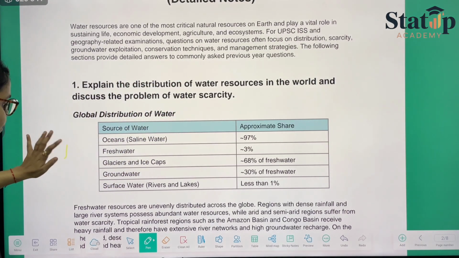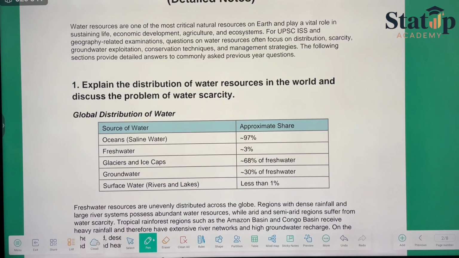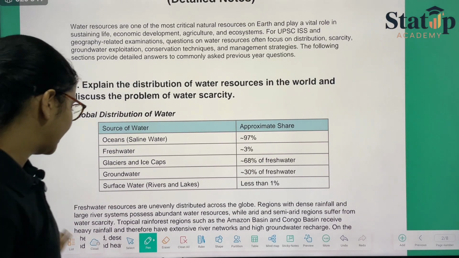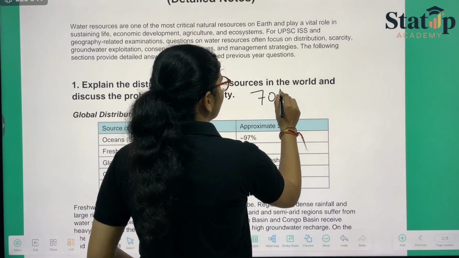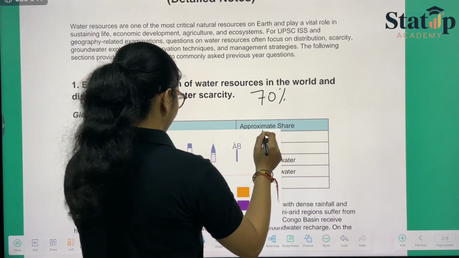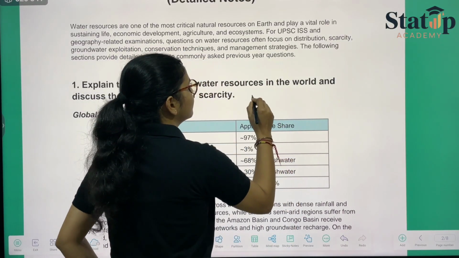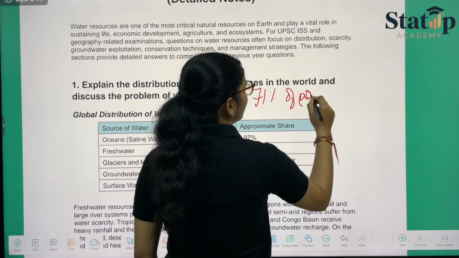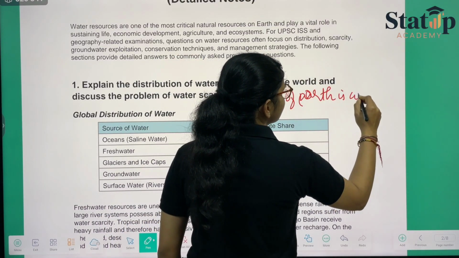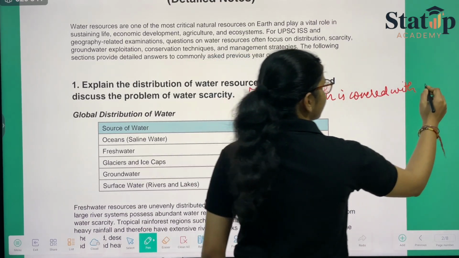Next, coming on to discuss the problems of water scarcity. See, we are saying that 71% of earth is covered with water, and still we are facing this scarcity.